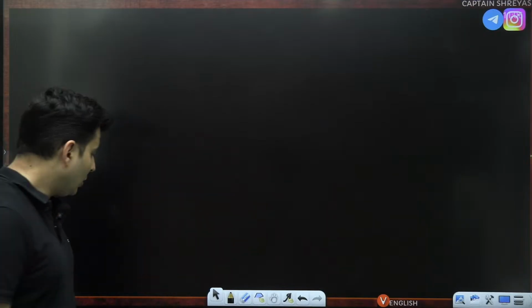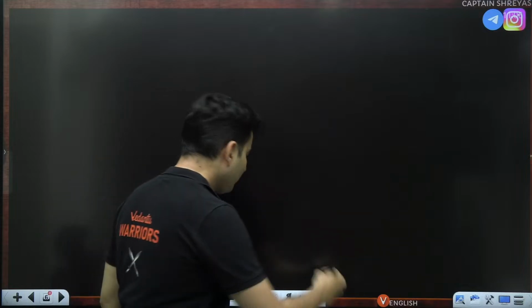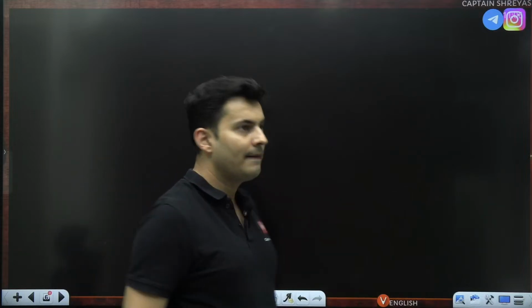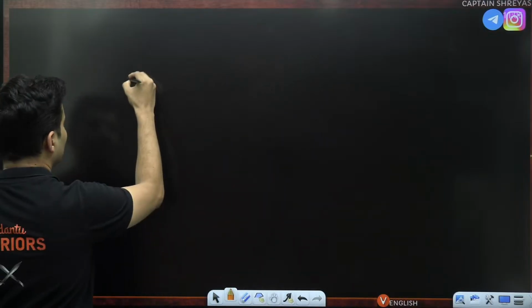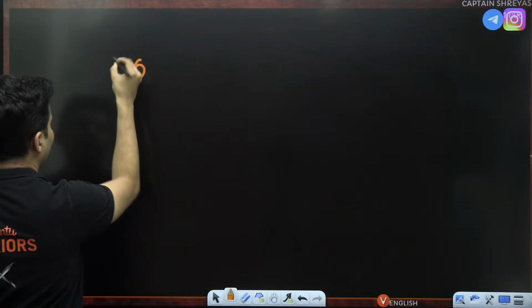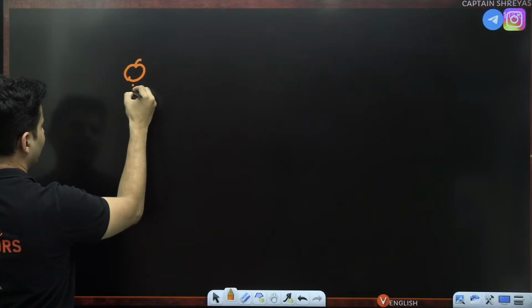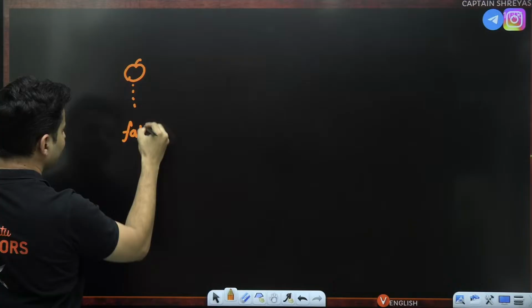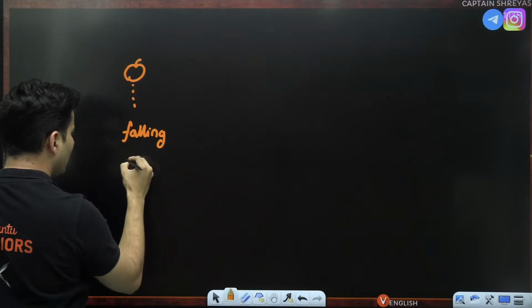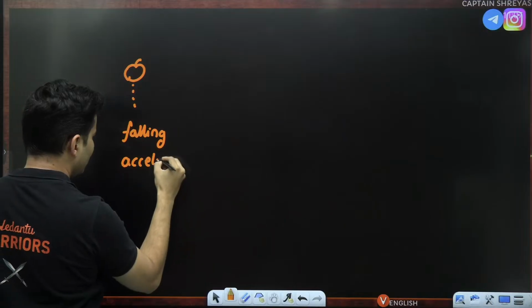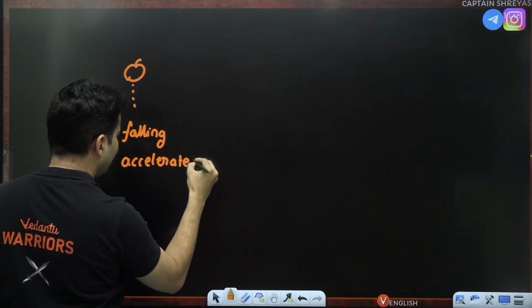Now, when we talk about Newton's law of gravitation, Newton, back in the 1700s, thought of one simple thing. He saw that an apple was falling from the tree, and it was not just falling but also accelerated.